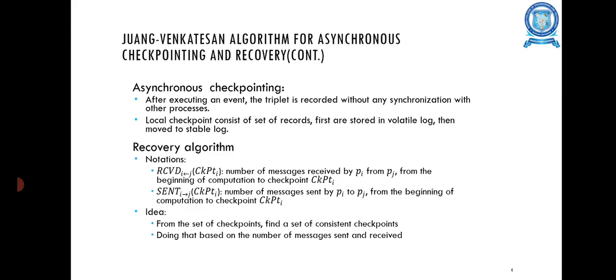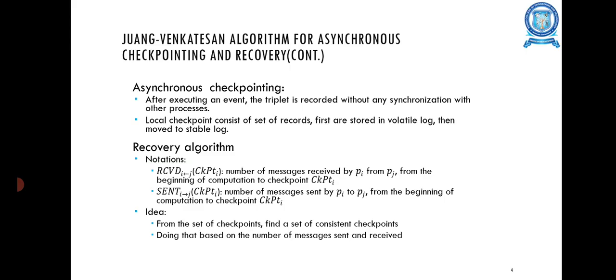Recovery algorithm. The following notations and data structures are used by the algorithm. The first one is RCVD, meaning received. RCVD i from j of checkpoint represents the number of messages received by process PI from processor PJ from the beginning of the computation till the checkpoint. Next, SENT i to j, the second notation, represents the number of messages sent by the processor PI to the processor PJ from the beginning of the computation till the checkpoint C.